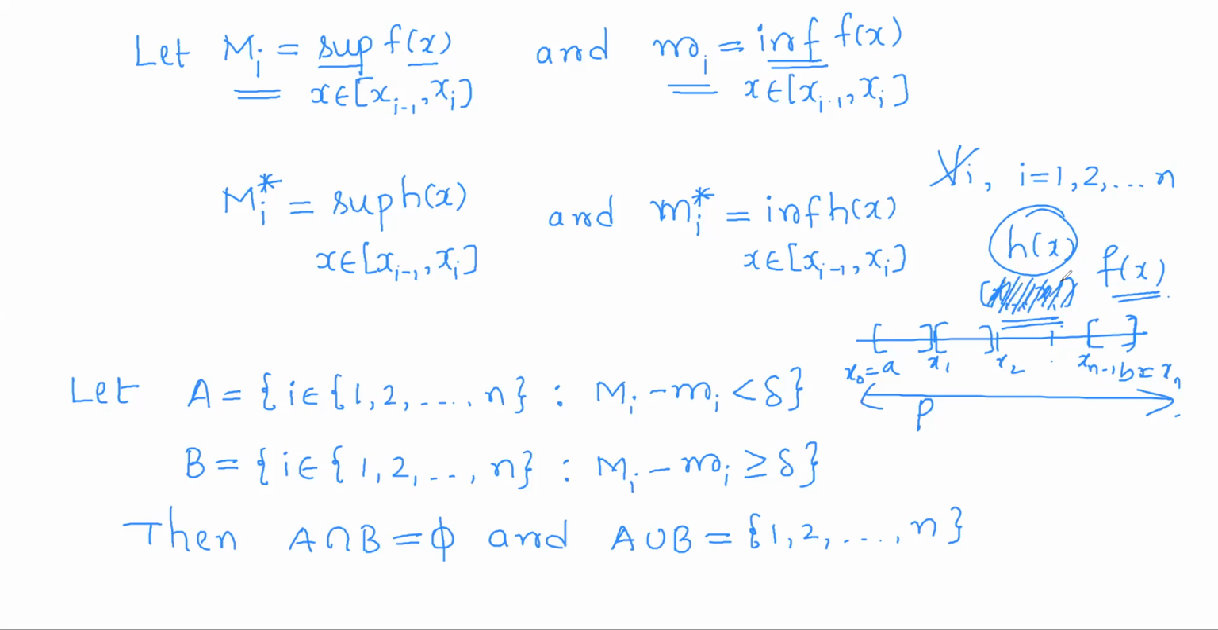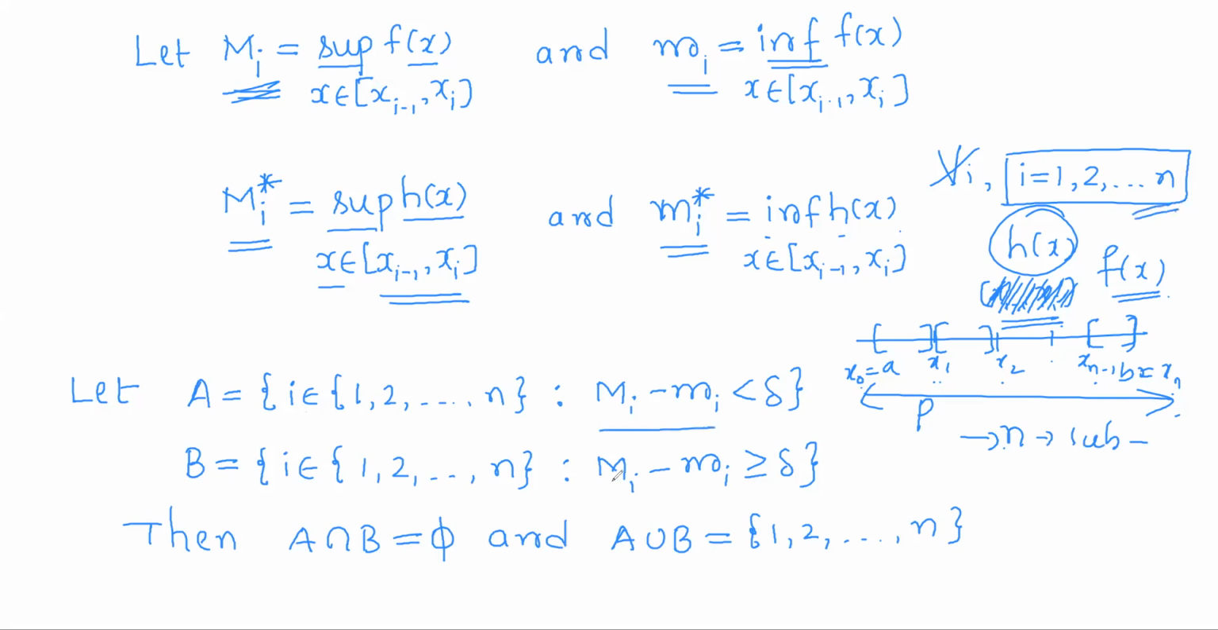As h is bounded on each subinterval, the supremum of h of x as x varies over the ith interval exists. Call it Mi star. The infimum of h of x also exists. Call it small mi star. Now we shall distinguish. How many closed intervals are there? x0 to x1, x1 to x2, and so on, x n minus 1 to x n. So there are actually n subintervals, and with respect to each subinterval we will be defining Mi and small mi. So for n values we will be defining capital Mi and small mi. Now we shall distinguish these indices based on the values of capital Mi and small mi.